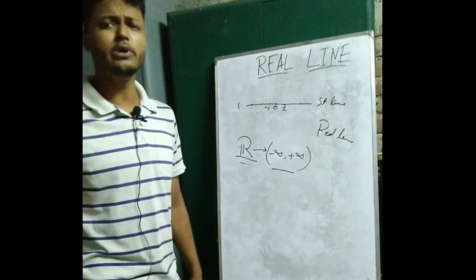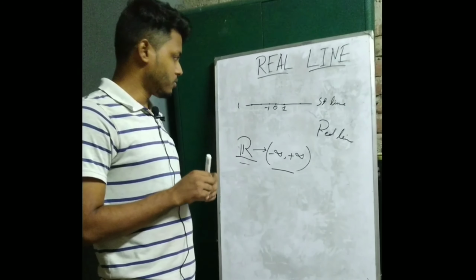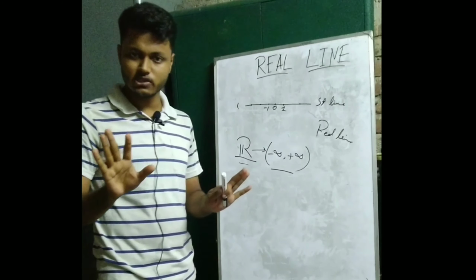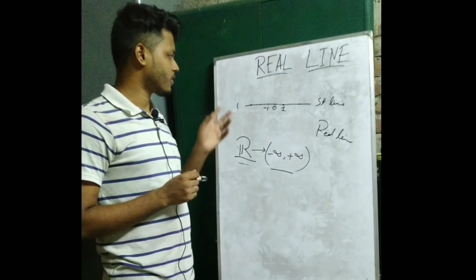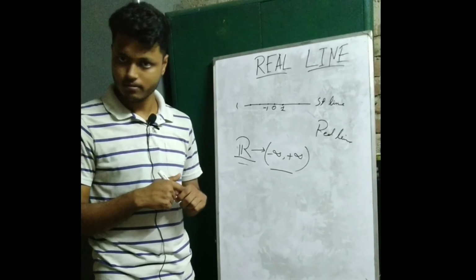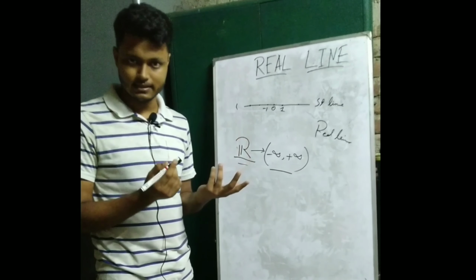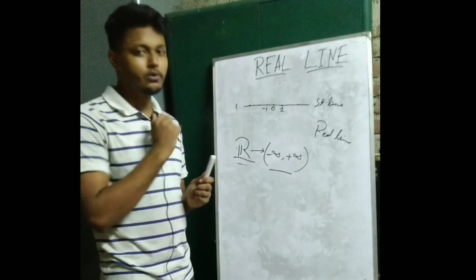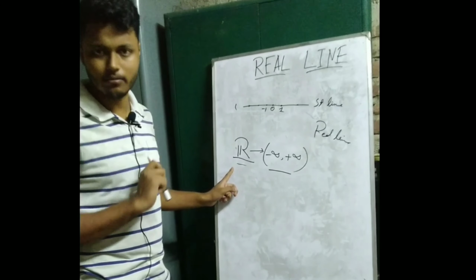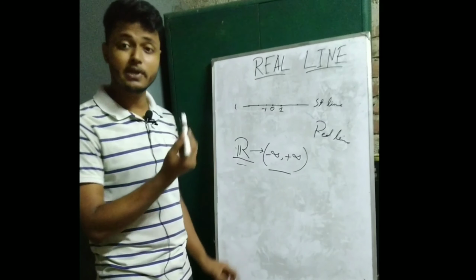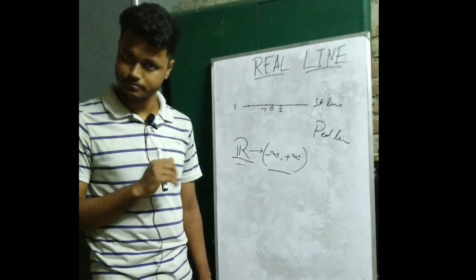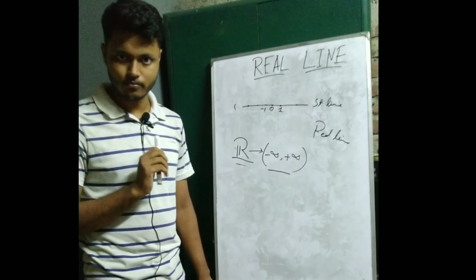So why are we doing this? Note one thing, this straight line is a one-dimensional location in a space. So this is a location, and we need to represent it with something, some object. Without any object you cannot realize it, in fact. So why are we assigning this one-dimensional location a real number, or a number? Because when we represent anything with a number, we can do algebra, we can do calculation. So this is the rationale behind it.